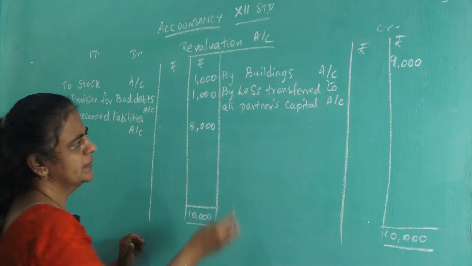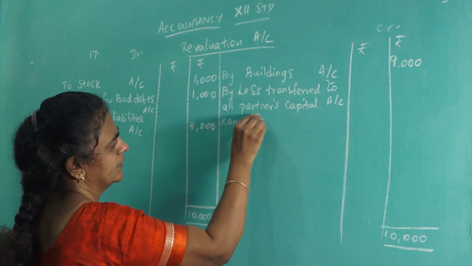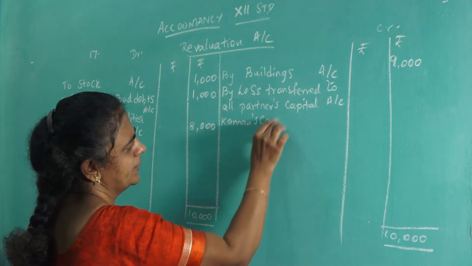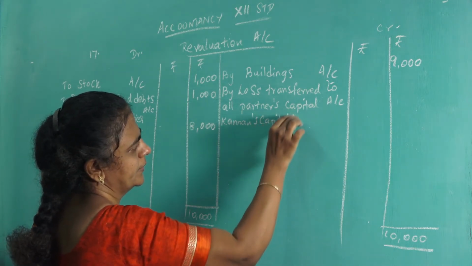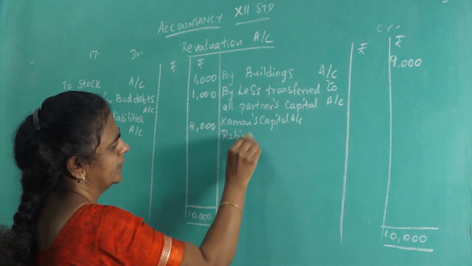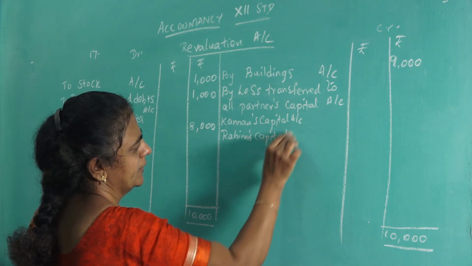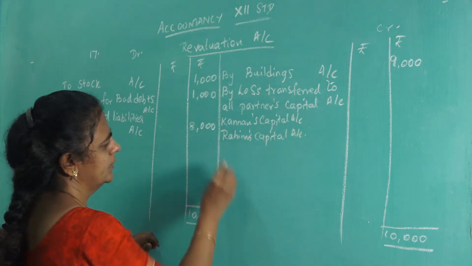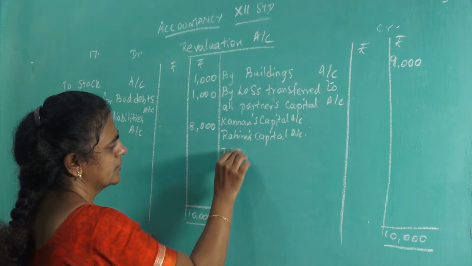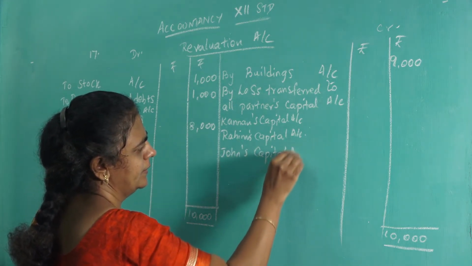Who are the partners? Kannan's capital account, Rahim's capital account, John's capital account.